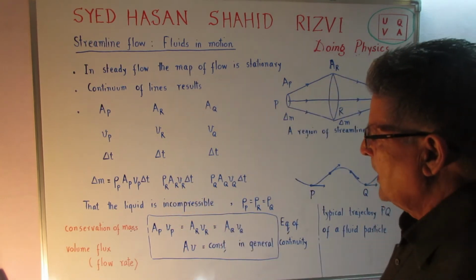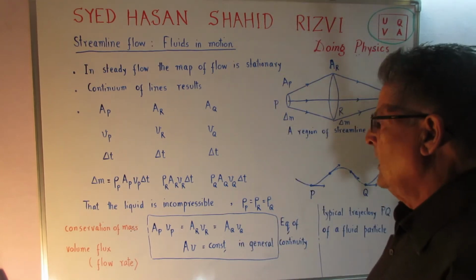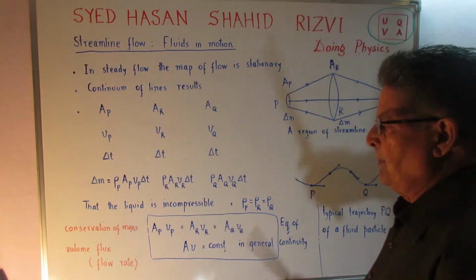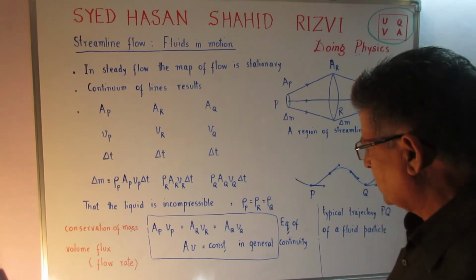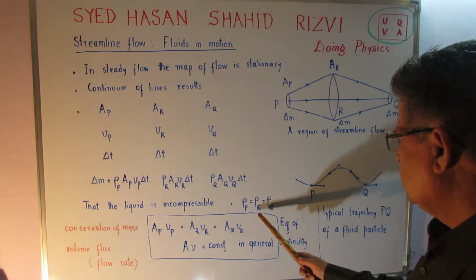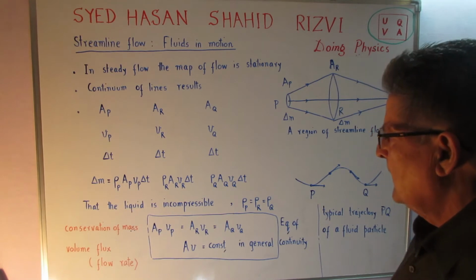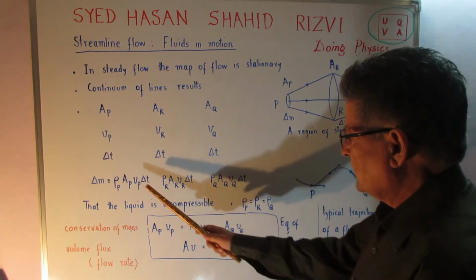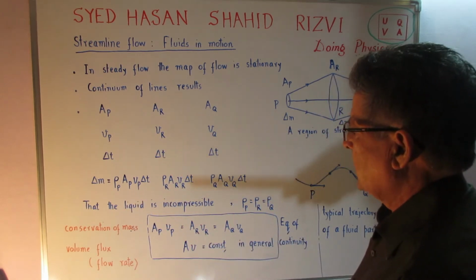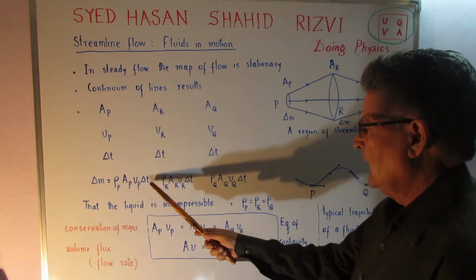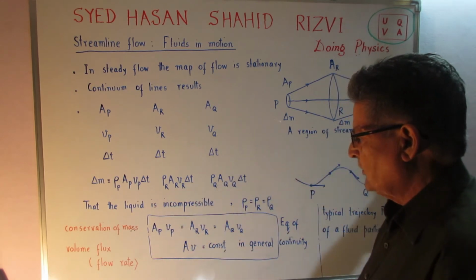What flows out, or what fluxes in, is the same. Now the liquid is considered to be incompressible. It is not compressed, so the densities at the points P, Q, R are the same. If so, then delta t is the same. So if we equate these values, rho into delta t will cancel out, and what results here is